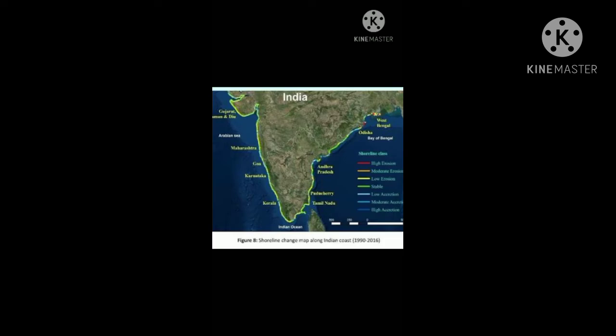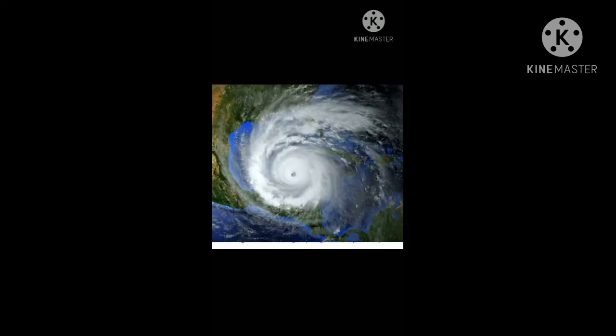The east coast of India is more vulnerable to cyclones in terms of intensity and frequency. Most of the cyclones are formed in the Bay of Bengal and move towards the east coast. A cyclone is known differently in different parts of the world. In America, a cyclone is known as a hurricane. In Japan and the Philippines, it is called a typhoon.